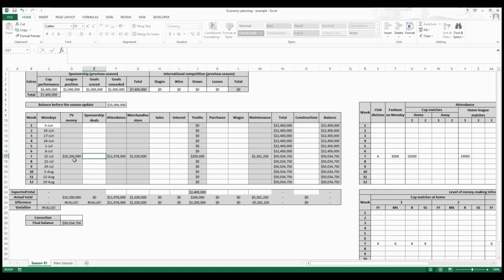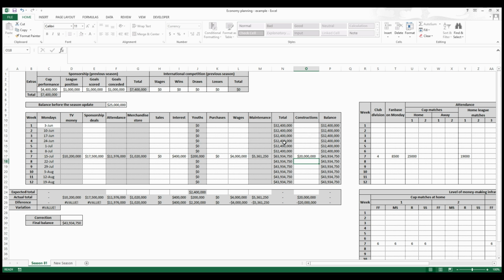And okay, so we see that we have some data for week 7 already. Let's put something else. Let me put 0 here. Here can be 400,000. And let's say that we spent the same 20 million in constructions. Okay, you see that you can just do it.